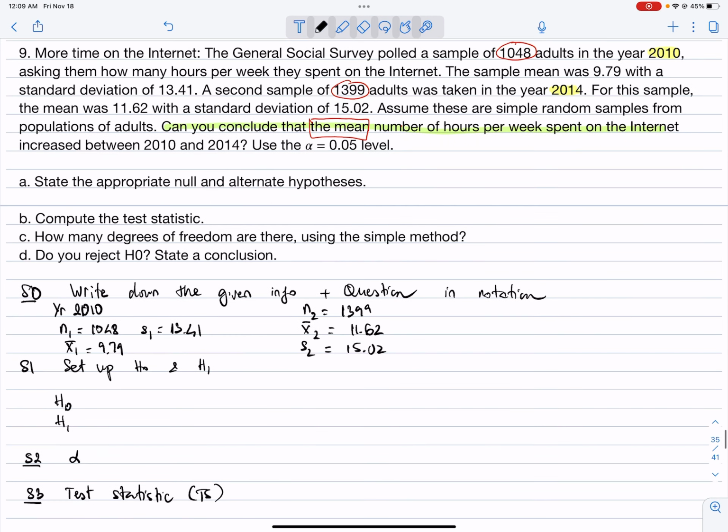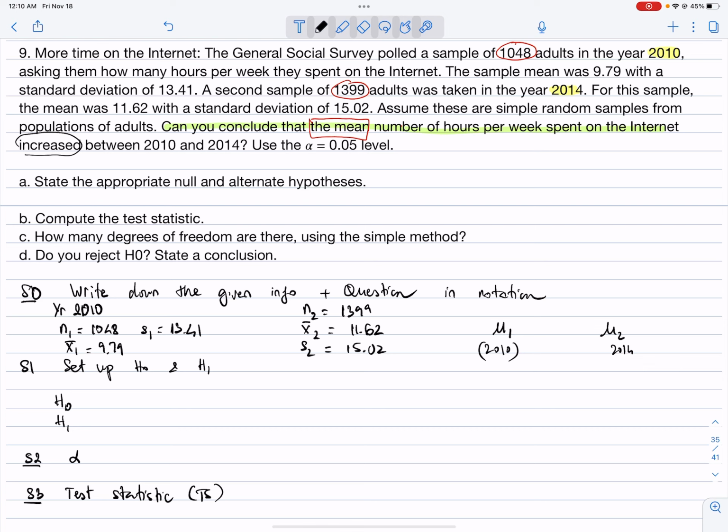Now in the question, if we consider 2010 as group number 1 and we have the mean, when we write the notation for the question, we use the population notation. So the population mean is mu. We have mu1, which is year 2010, and mu2 is for year 2014.